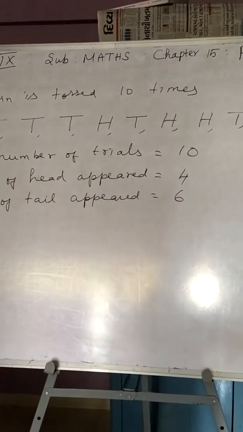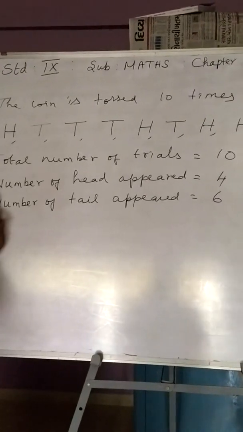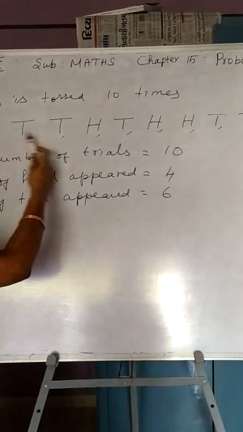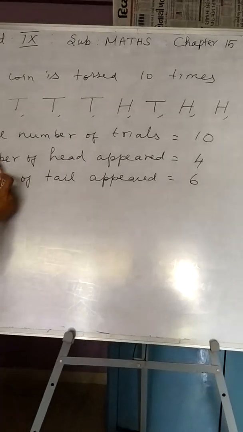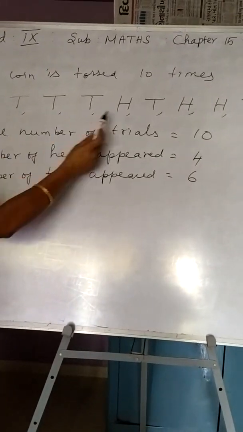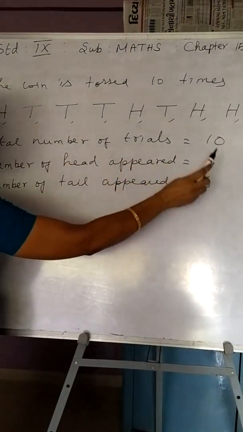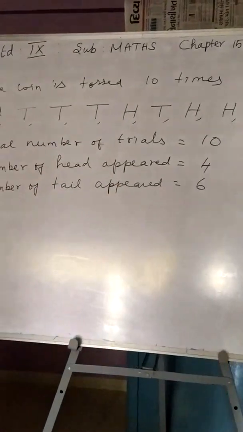Suppose you toss a coin at home and do the same experiment 10 times, you may not get the same outcomes. You may get all 10 heads, all 10 tails, or the heads may be more than tails. So any number of observations we can get. Regarding my experiment, out of 10 total trials, I have got 4 heads and 6 tails.